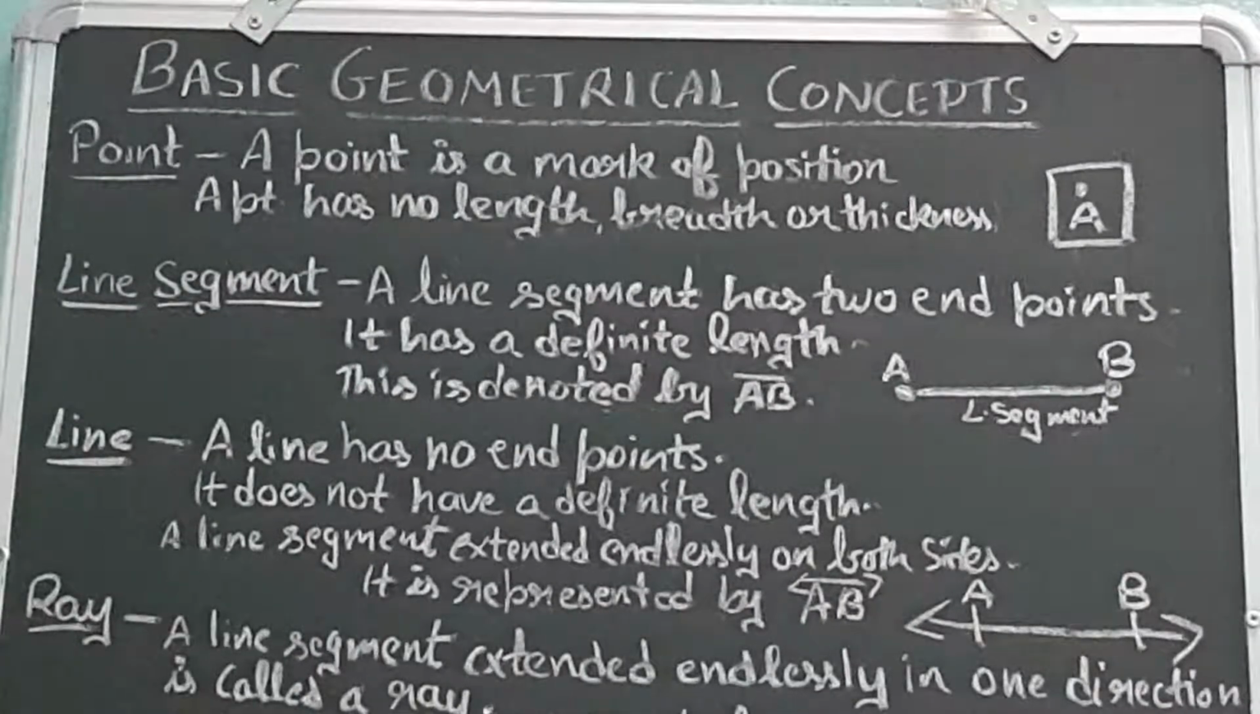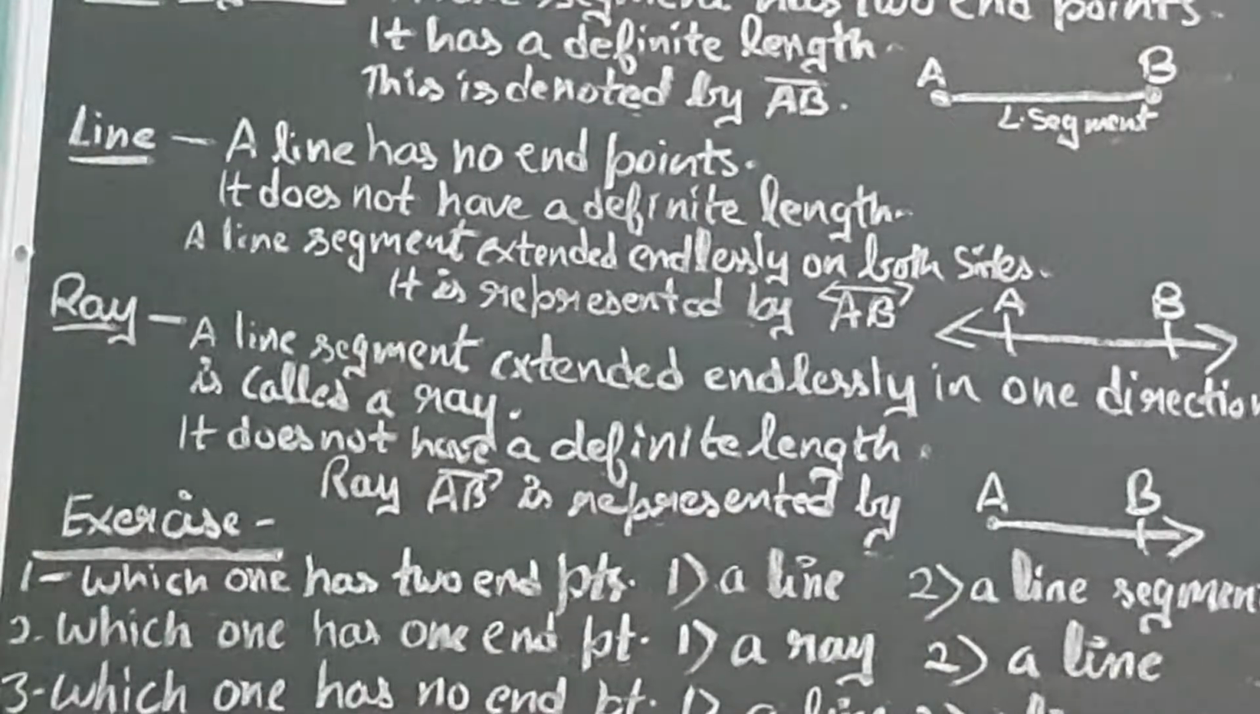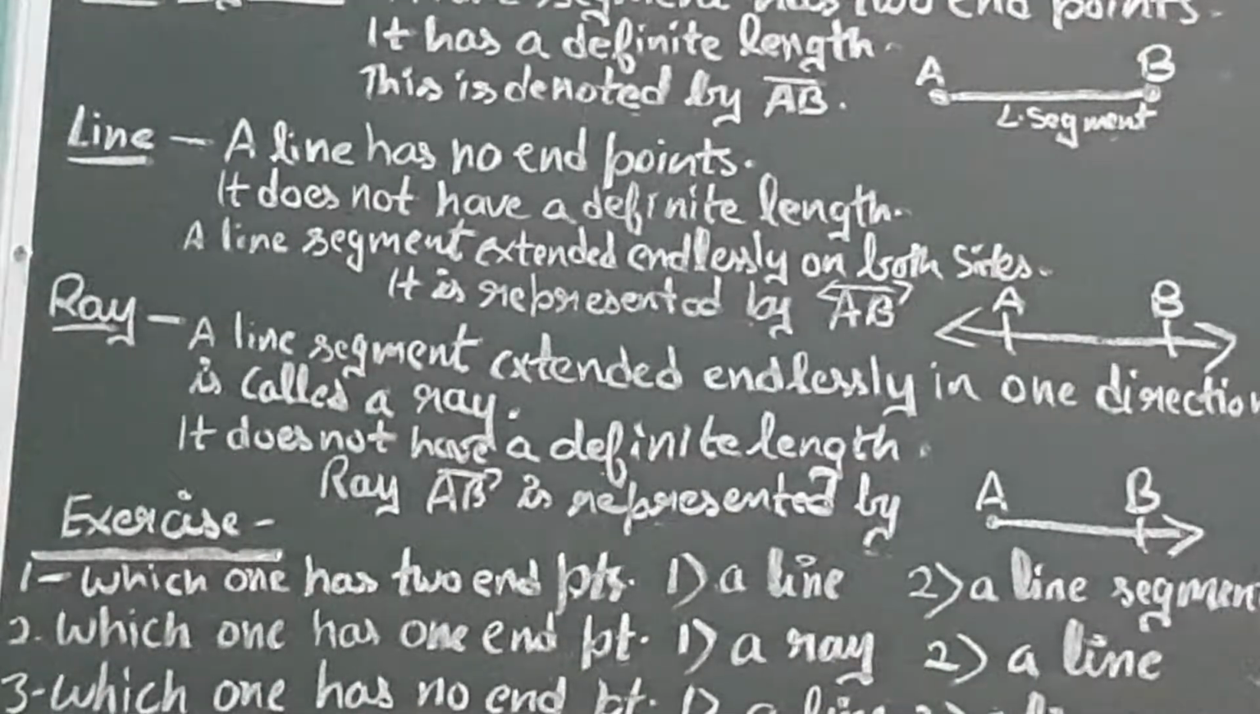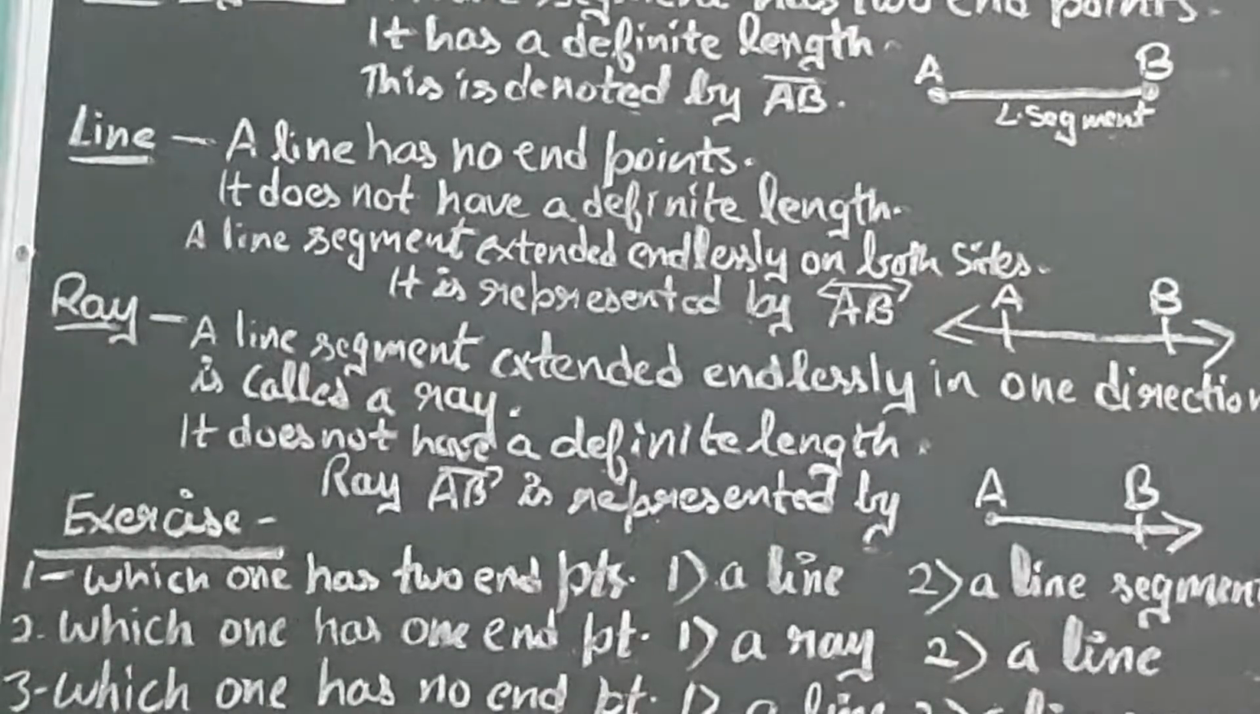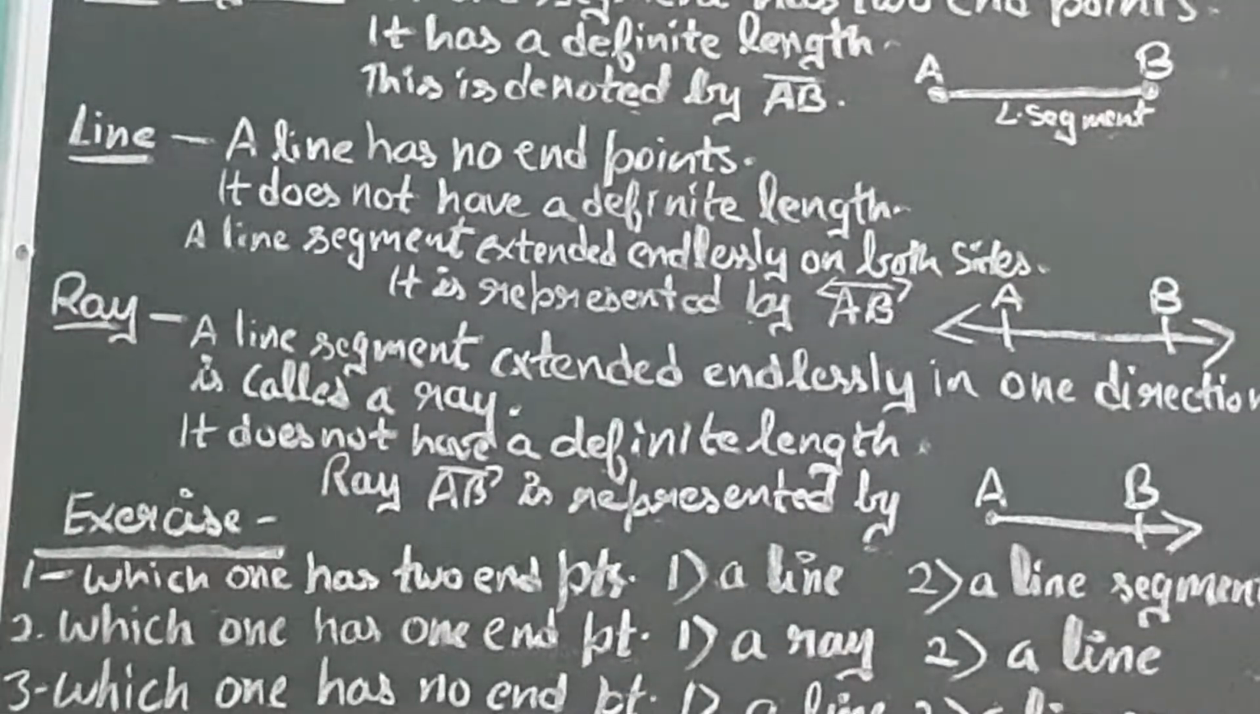Now after that comes ray. Now what is a ray? A line segment that is extended endlessly in one direction only, means it starts from one point and it just goes on extending in the other direction, is called a ray, and it also does not have a definite length like a line. And ray AB is represented by, so first at the top you will just draw the arrow and below that you will write down the name of that ray, and in this figure the name of the ray is AB, okay. So this is the main difference between line segment, line and ray.